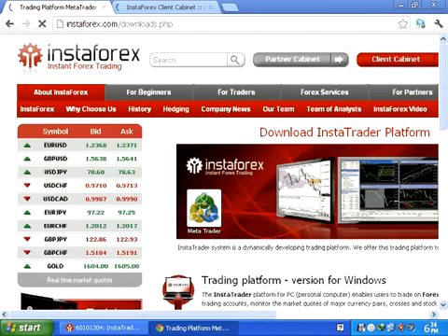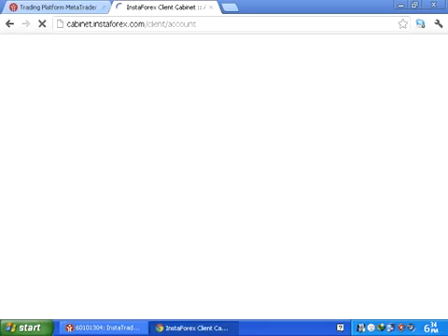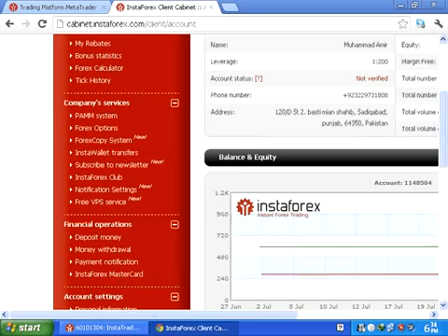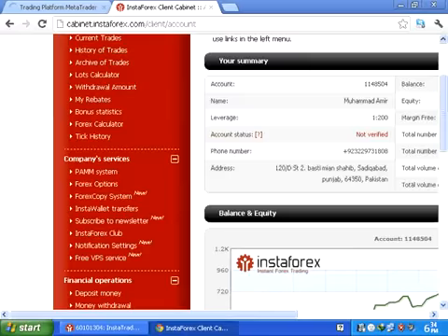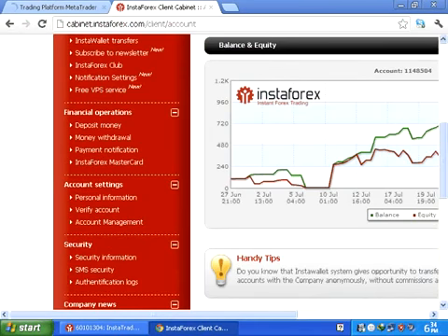Click on client cabinet, give your username, ID and password, and then click on the login button. Then you can find this display. This display shows you everything. You can check company services and financial operations. You have the options deposit money, withdraw money. You can also apply for a MasterCard. Deposit money, click on deposit money.